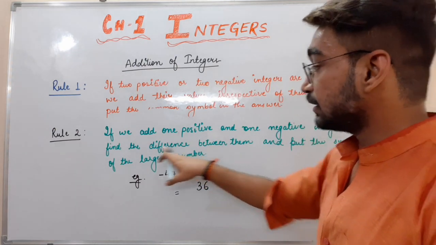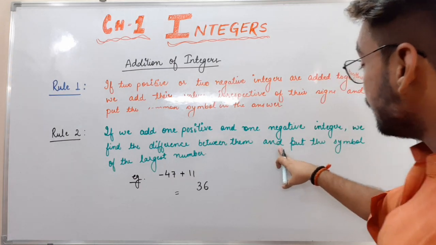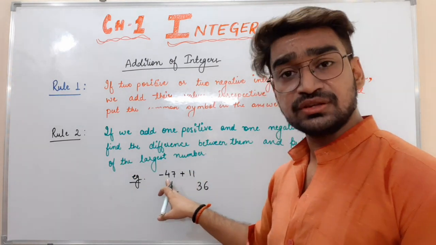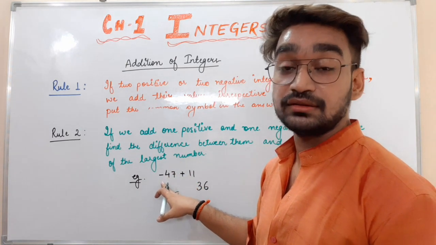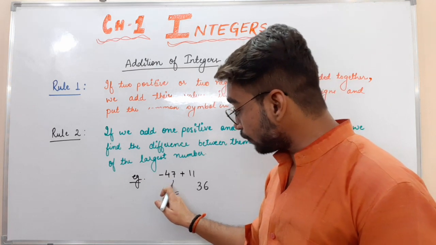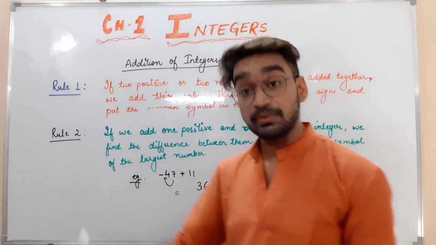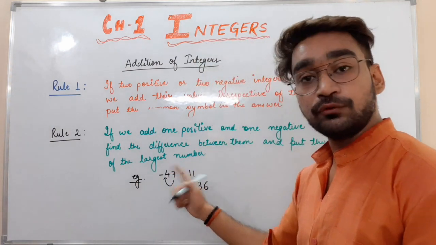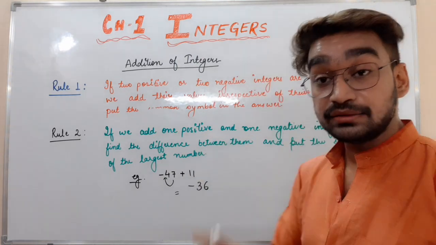Now the rule says to find the difference between them, and we did that, and put the symbol of the largest number. What is the largest number here, 47 or 11? Yes, 47 is largest. So what is the symbol before 47? We always remember that we have to look at the symbol before it. Before 47 it is minus. So here it will be minus 36.